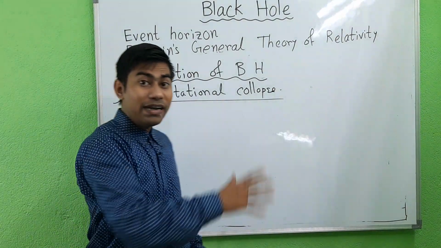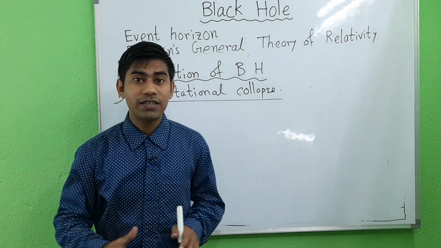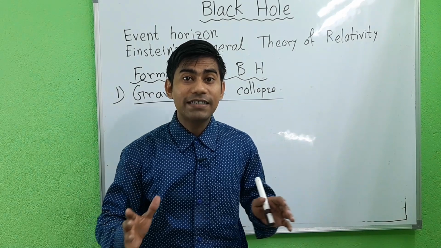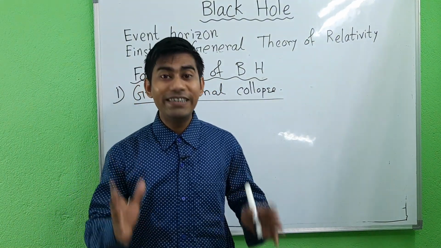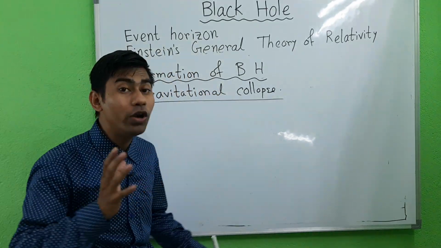Now gravitational collapse occurs when an object's internal pressure is insufficient to resist the object's own gravity.